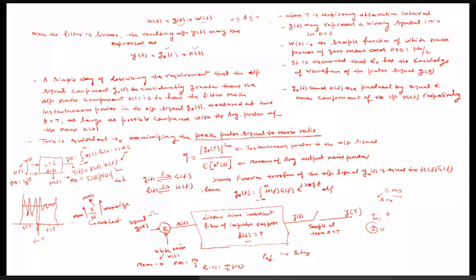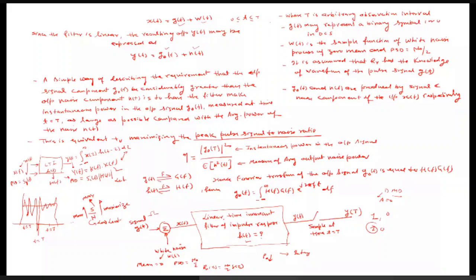So similarly over here, assume the Fourier transform of g(t) is G(f) and of h(t) is H(f), then consider the Fourier transform of g_0(t). g_0 is the output of this LTI system corresponding to g(t). So this g_0(t) will be how much? That is the output corresponding to the signal only. We consider the absence of the noise first, then later on we will consider the presence of the noise.